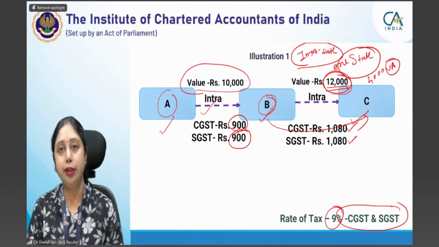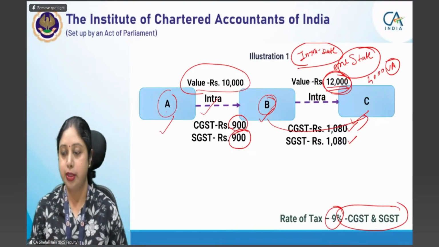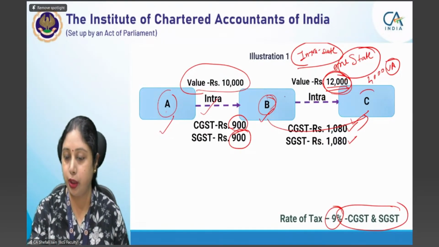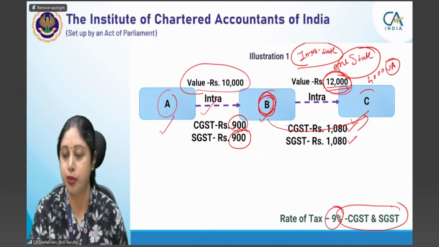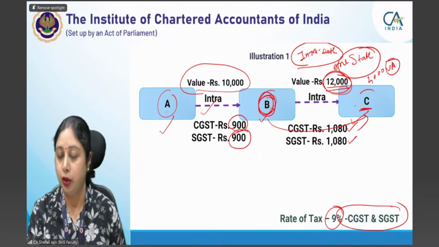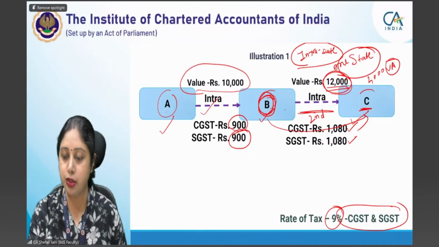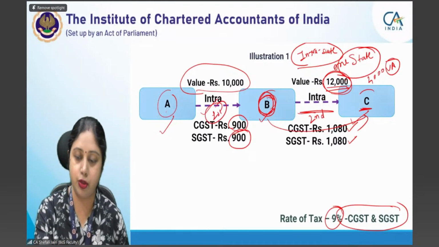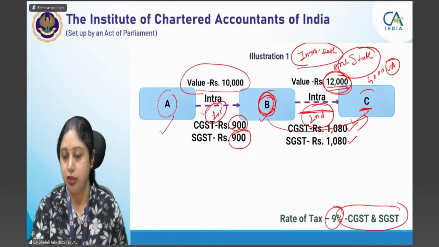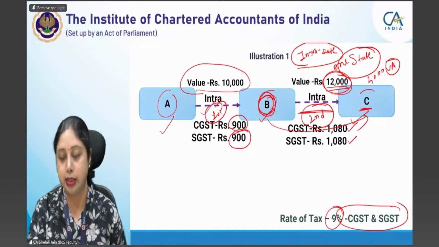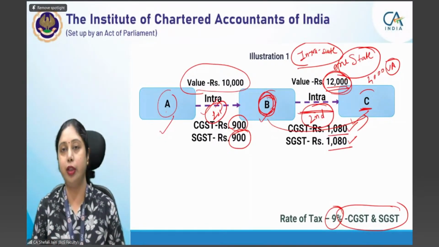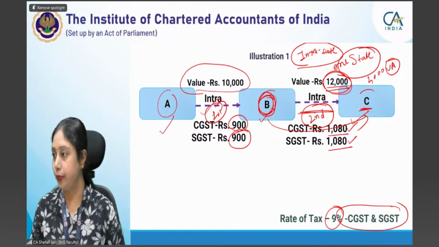Now how will the credit be available to Mr. B? Oh, yes, sorry, Mr. B. How will Mr. B use credit to pay GST on this particular transaction? This is the second transaction and this is the first transaction. So in the second transaction, B has to pay a CGST liability of 1,080 rupees and an SGST liability of 1,080 rupees.